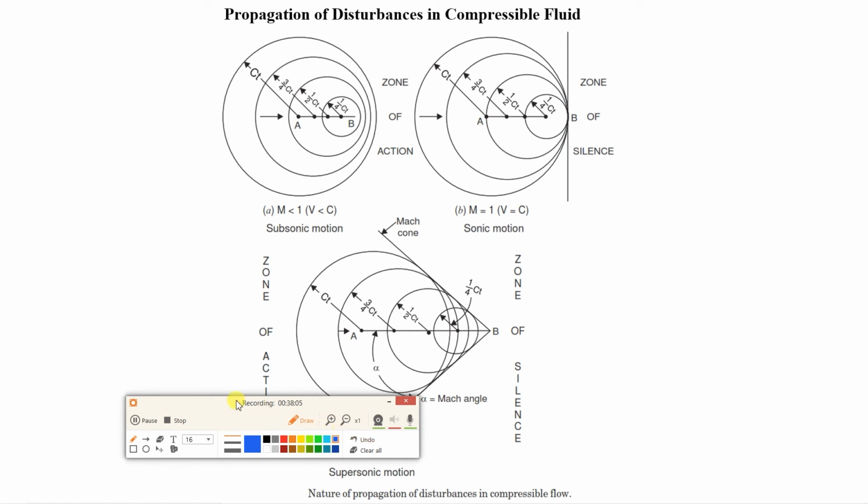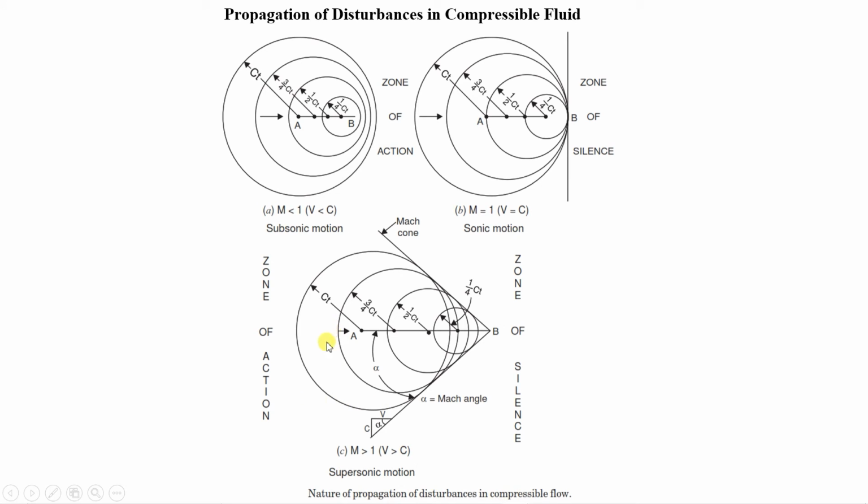Now if you see the third diagram, it is for supersonic motion, when Mach number is greater than 1, meaning the velocity of the fluid or the velocity of the object is greater than the sonic velocity. In that case, the object is traveling faster, and the pressure wave is not able to reach up to point B. So you can draw the pressure waves like this, and from point B, if you draw a tangent to all these pressure waves, you will find that there is a cone.